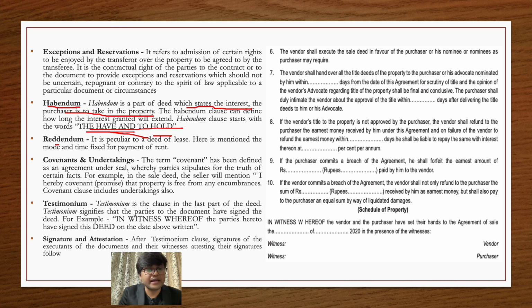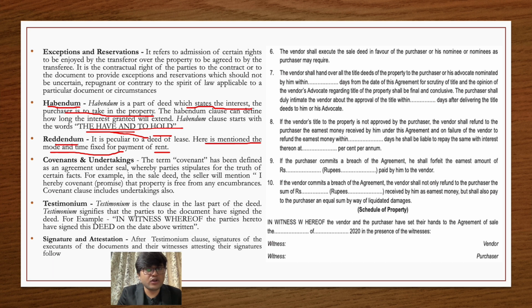Now the reddendum clause. The reddendum clause is specifically made for the lease agreement. It cannot be used for any other agreement. The reason for the same we will see now: here it is mentioned the mode and time fixed for the payment of rent. Through the reddendum clause you can fix the time and payment of the rent as well as the mode, that is, what particular mode of payment you are using. The word used here is rent, and rent is commonly used for the lease agreement.